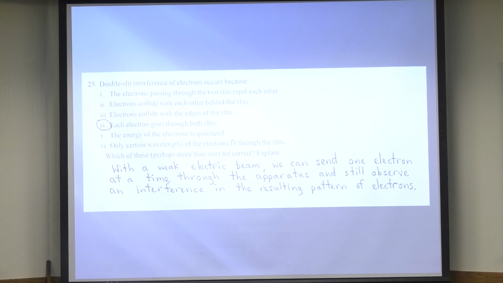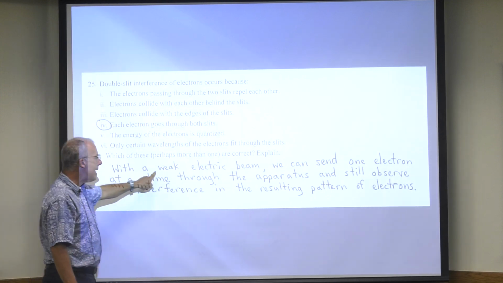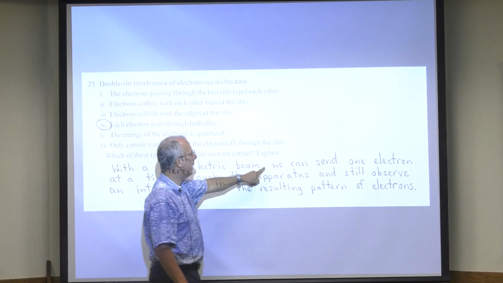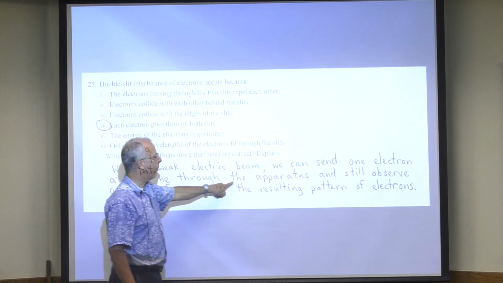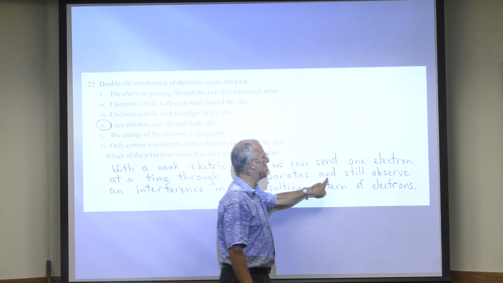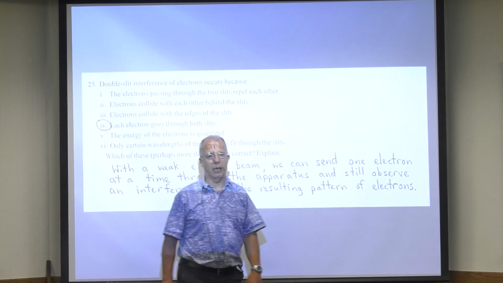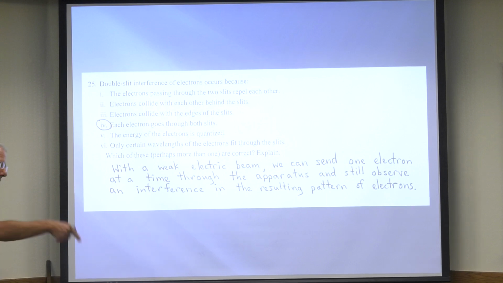Okay, let's see. Oh yeah, this is even cooler. Let's just read this. With a weak electron beam, we can send one electron at a time through the double slit apparatus, and still observe an interference in the resulting pattern of electrons. Now, if that's not insane, I don't know what is. I mean, think about it. One electron at a time, and you're going to get an interference pattern.